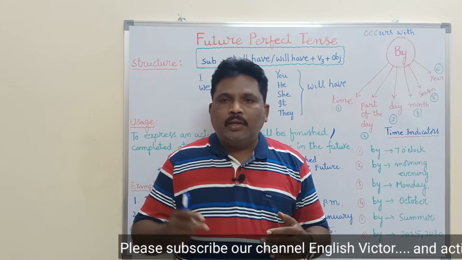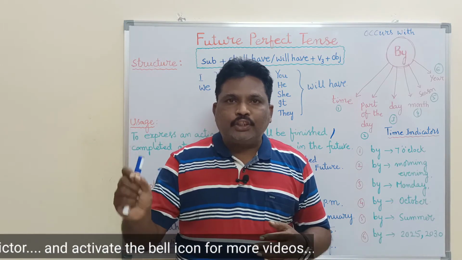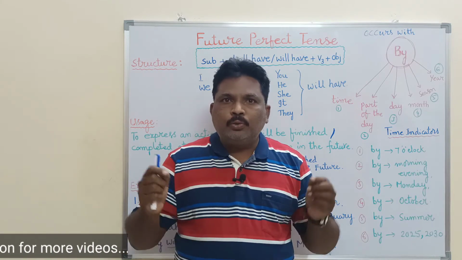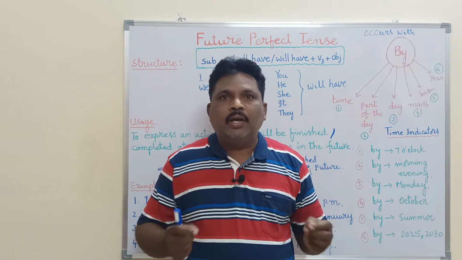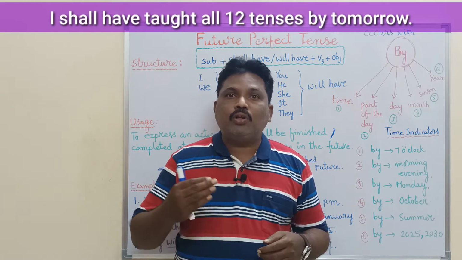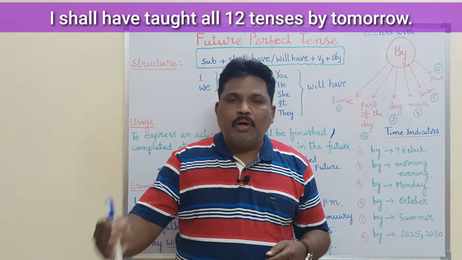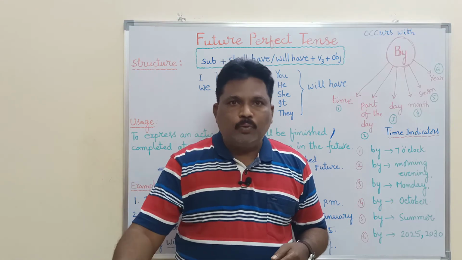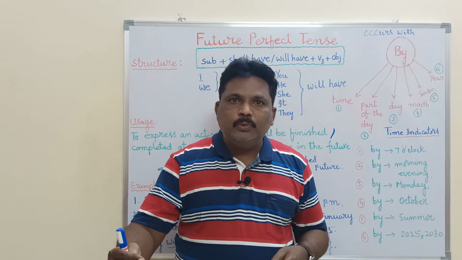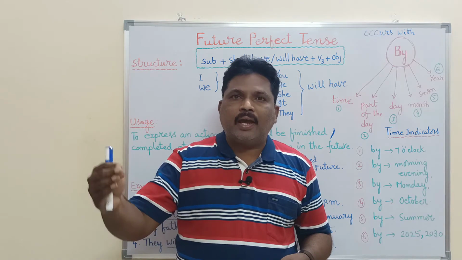I say tomorrow is the deadline. By tomorrow 11 o'clock the action will be finished. So to say this action, I use future perfect tense. For example, I shall have taught all 12 tenses by tomorrow, by tomorrow 11 o'clock. So we can use a specific point of time to say that the action will come to an end.